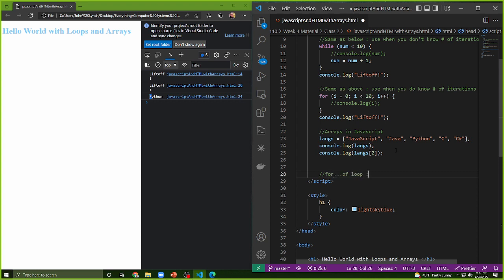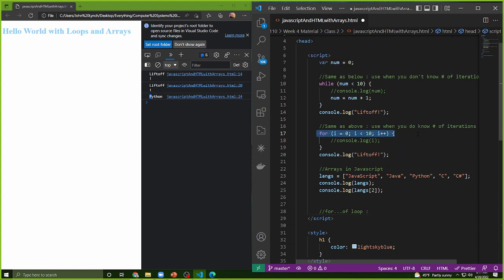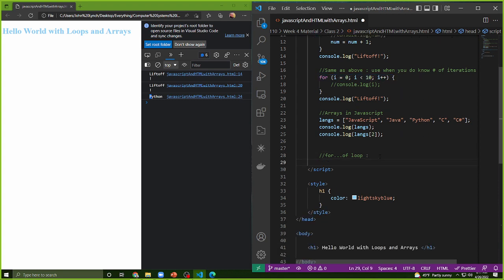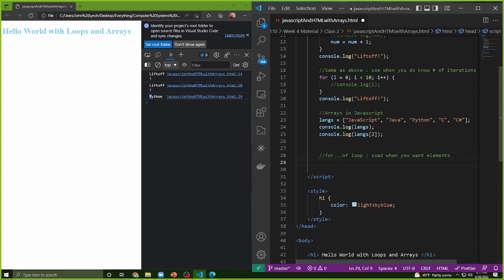Now, the for of loop is a bit different than what you've seen before, because you don't need to worry about the parts of a for loop. A for of loop is used when you want elements. And what I mean by elements is JavaScript, Java, Python, and C. So if I want to print out every element in an array, I use a for of loop. You could also do this with any loop, it doesn't matter, but this one's kind of built for this purpose.